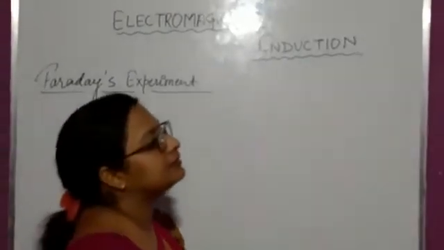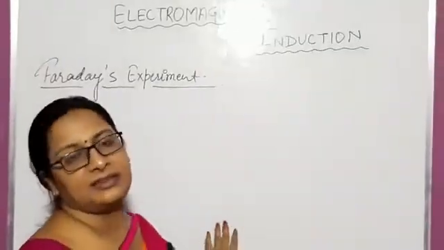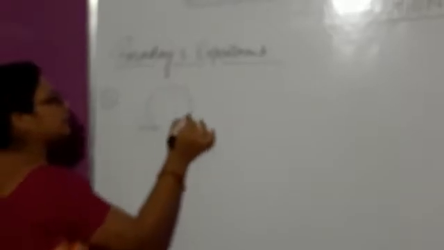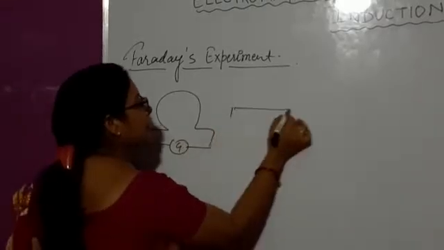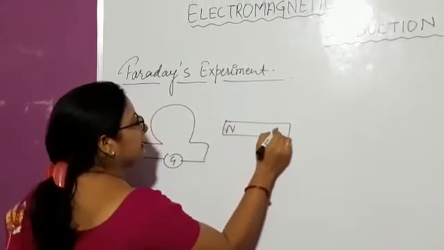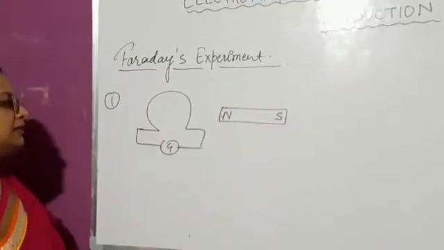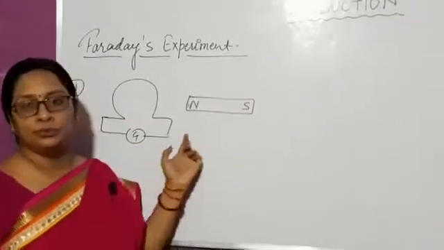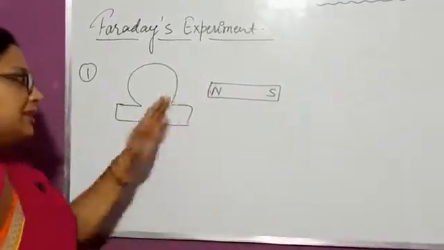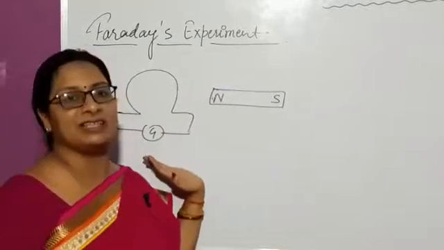In this experiment, we have taken one coil which is connected to a galvanometer and one bar magnet. So in the first situation, when we place the bar magnet and coil near each other, but both are stationary, there will be no relative motion between the two.